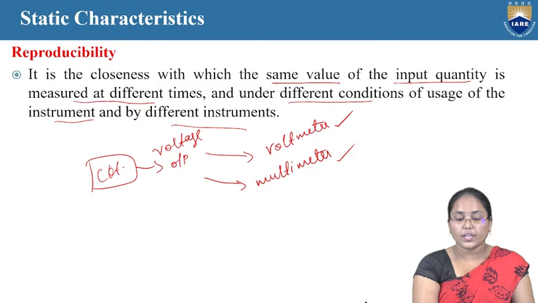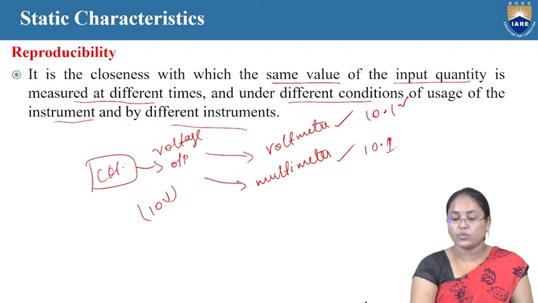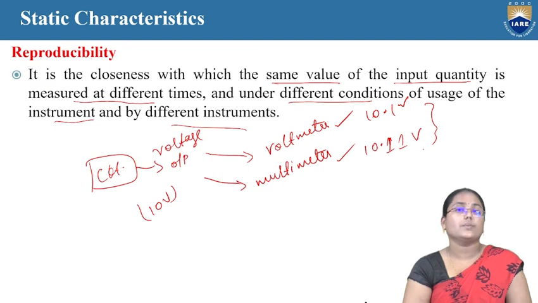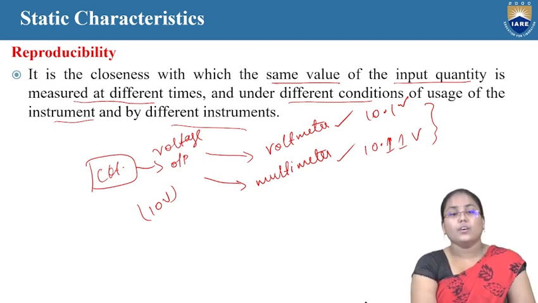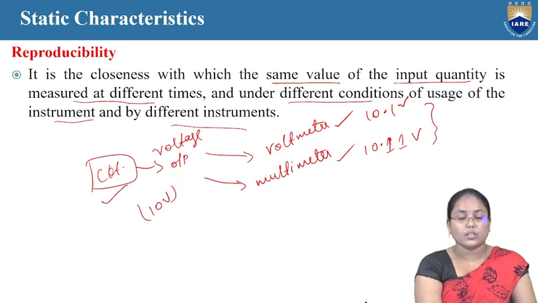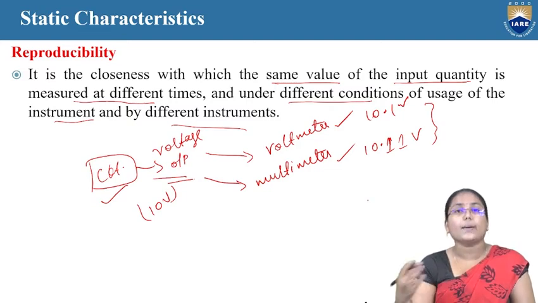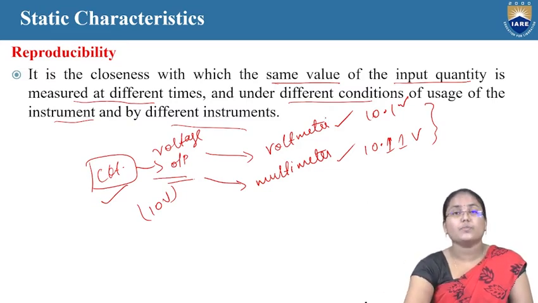So if the value to be measured is 10 volts, I am getting 10.1 volts here, and here also I am getting 10.11 volts, for example. And I can say that this input quantity which is being measured, that is the circuit with which we are measuring the particular voltage output, is not changing with the apparatus we are using or with the instrument we are using. That is nothing but the reproducibility characteristic.